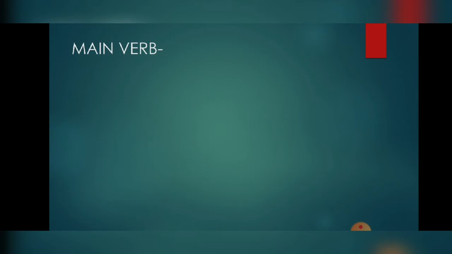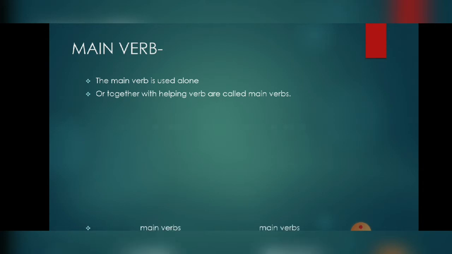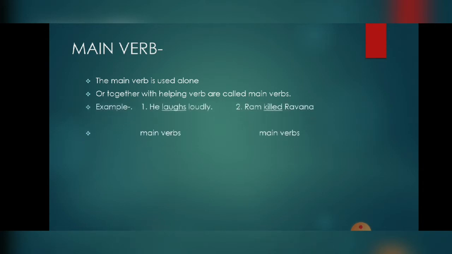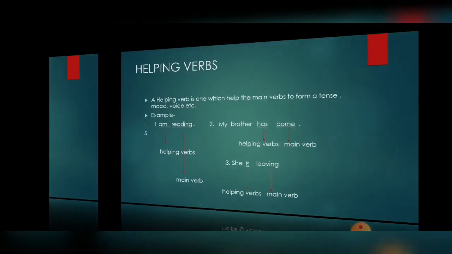Now we will learn about main verbs. A main verb is used alone in the sentence, or it may also come together with a helping verb, and that is called the main verb. Let us see the examples first. He laughed loudly. Here laughed is the main verb. Ram killed Ravan. Killed is the main verb in the sentence.